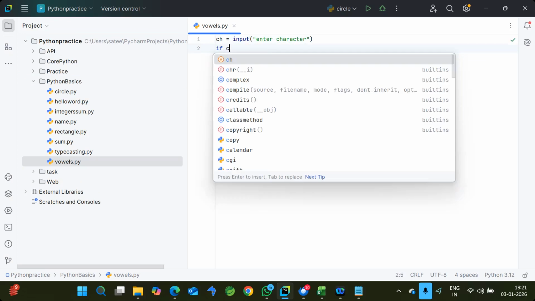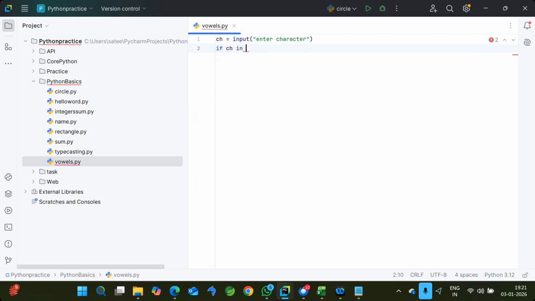And now I'm writing if ch in. There is an operator called in. If you remember, in is used to validate whether the value is in the respective collection or not. So I want to represent 5 characters, so I'm taking a list: a, e, i, o, u. Or if you're not using the in operator, you can write ch equal to a, or ch equal to e, like that also you can write. Okay, so now print vowel.